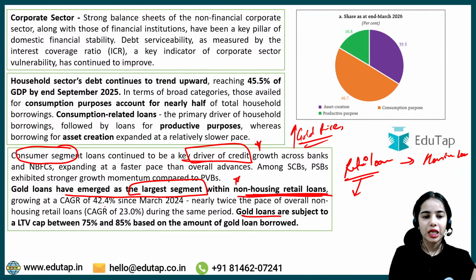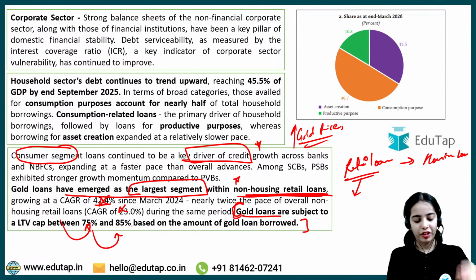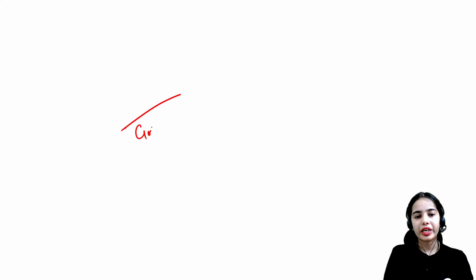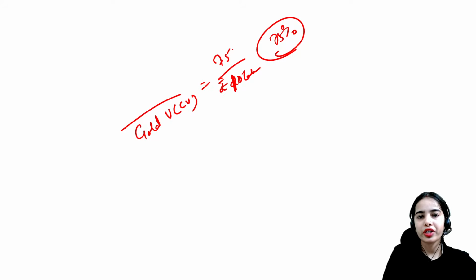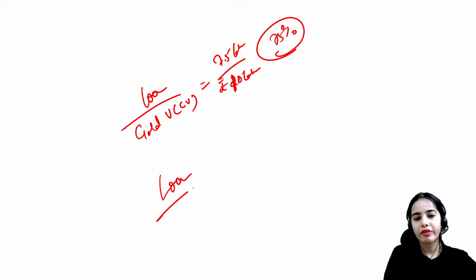Now these percentages are not very important. The percentage that is important is this, that the gold loans are subject to the loan to value ratio of 75% and 85%. That means against the collateral value, let's say the gold value is 20 lakh rupees, only 75% of loan can be given. Or let's say the gold value is 10 lakh, so only 7.5 lakh of loan can be given.